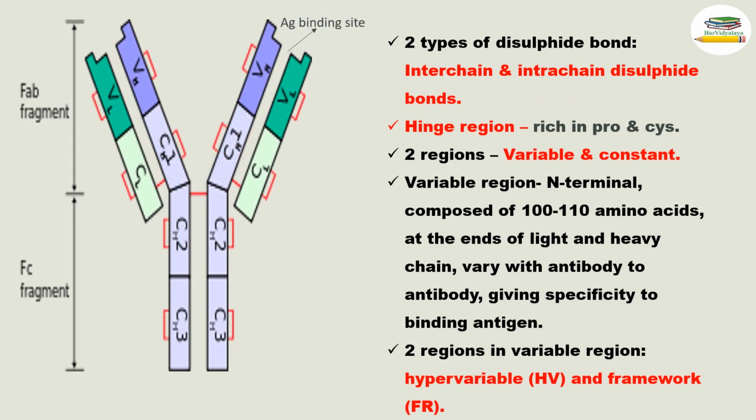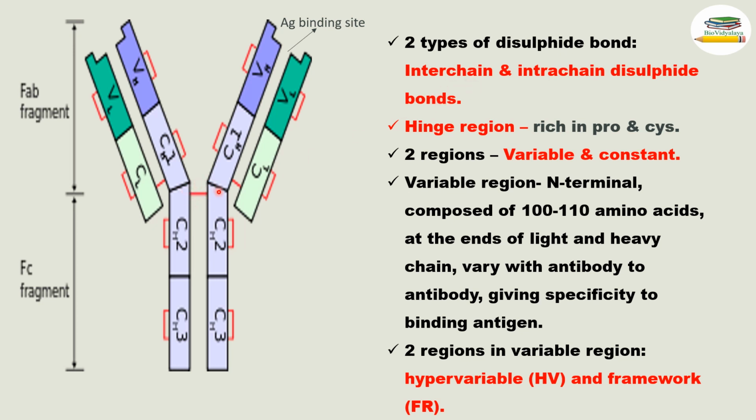In antibody there are 2 types of disulfide bonds present. Here these red colors are showing disulfide bonding. There are 2 types of disulfide bonds present: interchain and intrachain disulfide bond. Inter means between two and intra means within one.